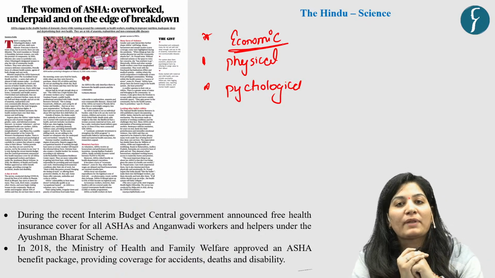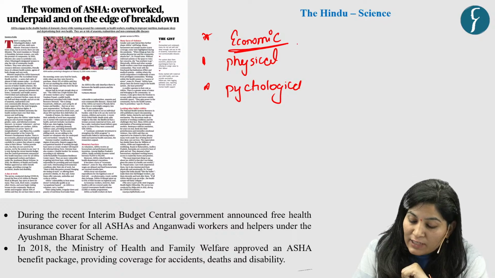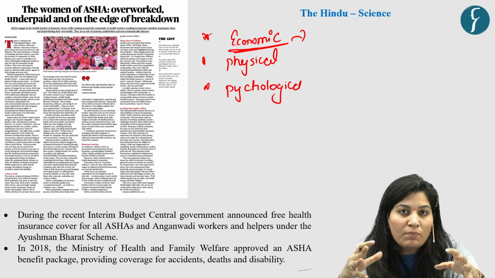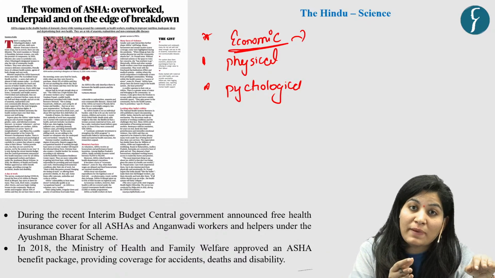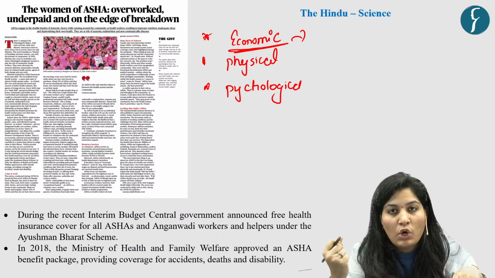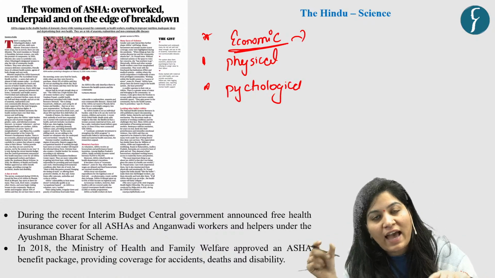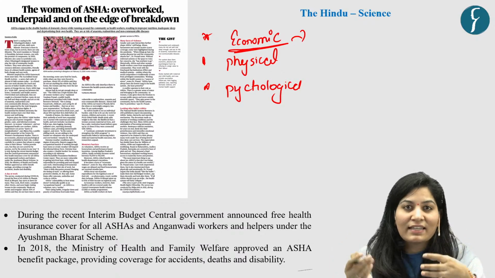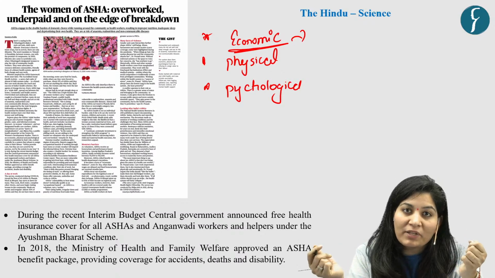The economic plight is marked by an undervalued labor system because their compensation model is based on a performance-based system. Just now we have seen it is based on performance, which is highly insufficient and inconsistent, and typically they are getting 6,000 to 11,000 remuneration.